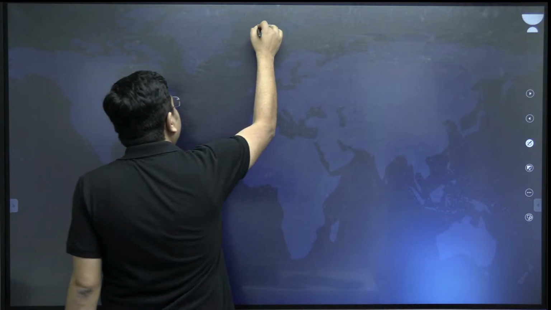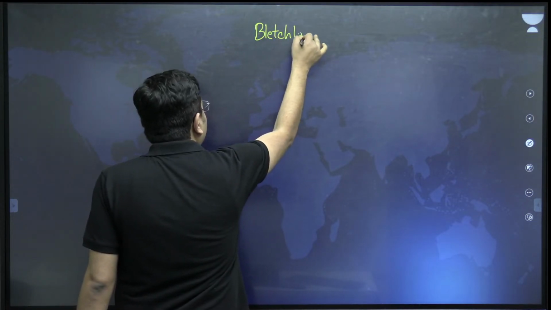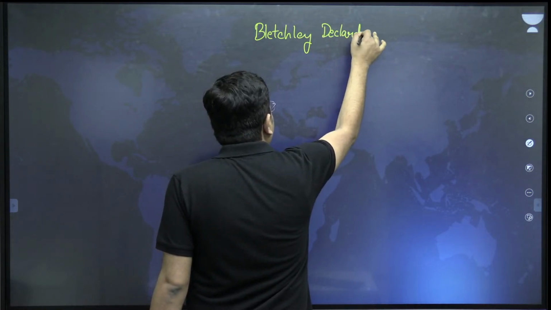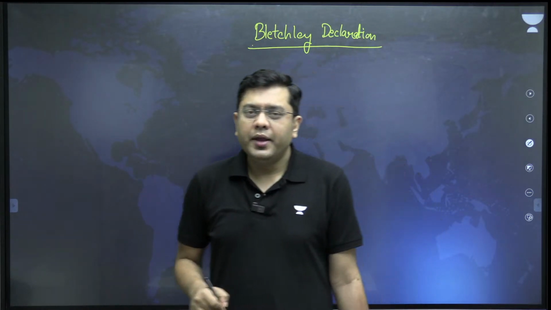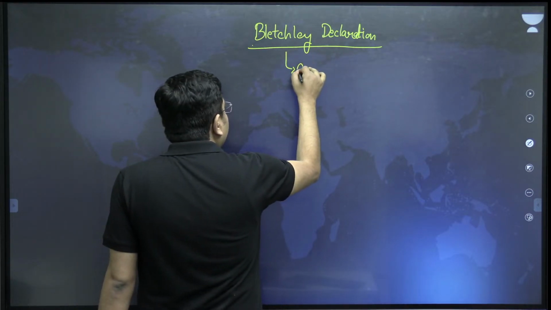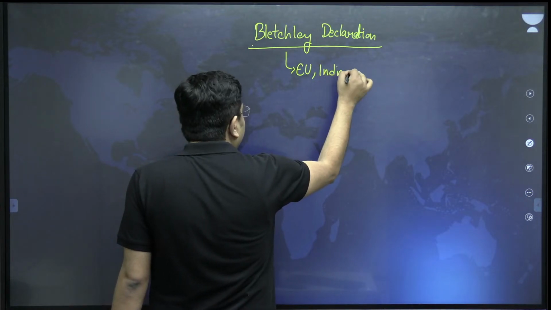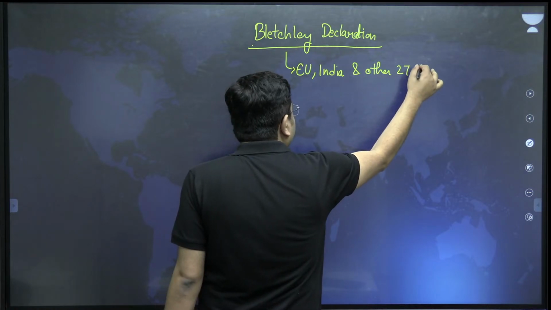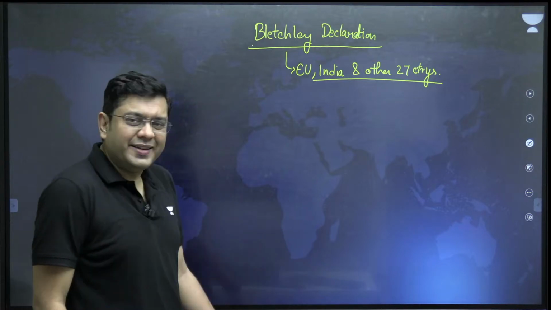So here we talk about the Bletchley Declaration. What is it? Arrived at Bletchley Park in UK in 2023. So this is, first of all, the European Union, India, and other 27 countries, including China, US, all of them. Now what is this?